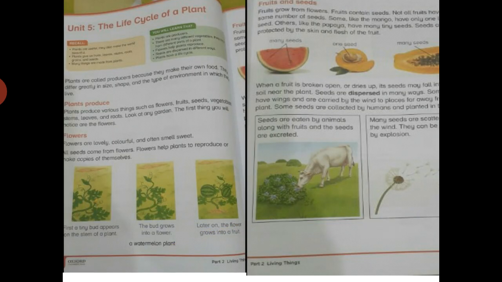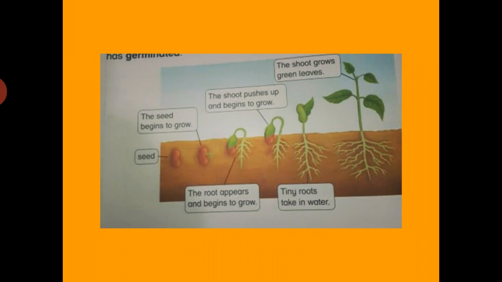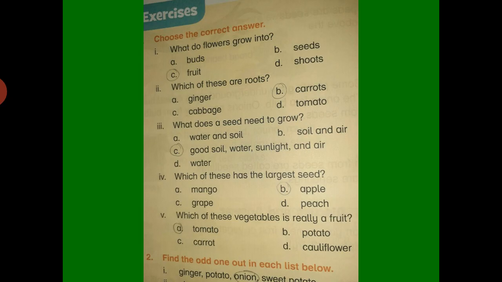Life cycle of plant. You can see here the reading pages and then these pictures that belong to the chapter. Okay, you can see here the picture of germination as well. Okay, now move to the exercise. All of you can see the exercise. Okay, read the question. Question number 1 is choose the correct answer. What you have to do? You have to choose the correct answer.